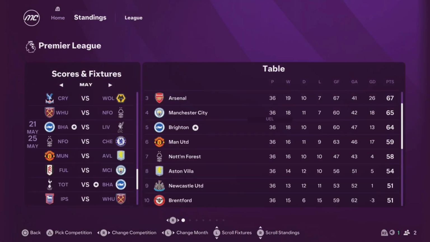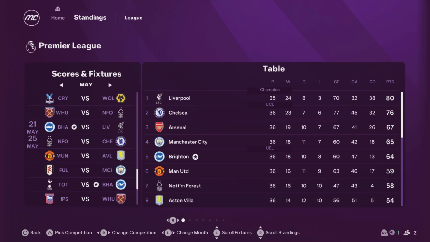Brighton 5th, not bad at all. Man United 64 points, so Brighton basically clear to at least get Europa League now. Europa League's guaranteed, European football's guaranteed. And Man City crept back into the Champions League place. It's gonna be close though.